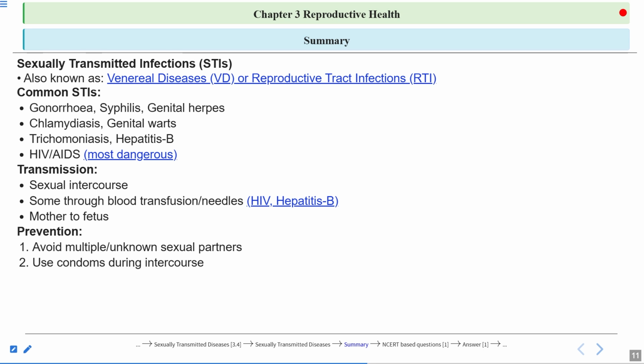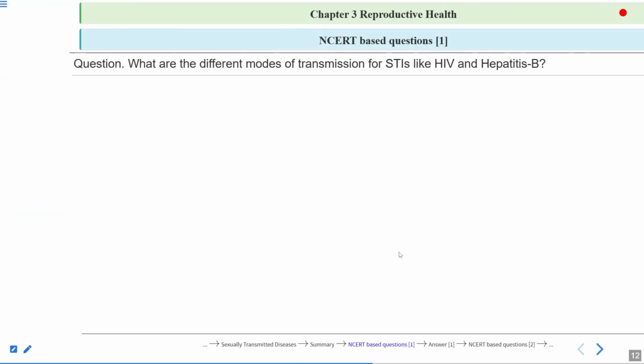The couples who use condom during the intercourse. Then early detection and proper treatment. Early detection or early diagnosis of the disease is very important for the proper treatment. And the prescribed treatment should be completely taken by the infected person.